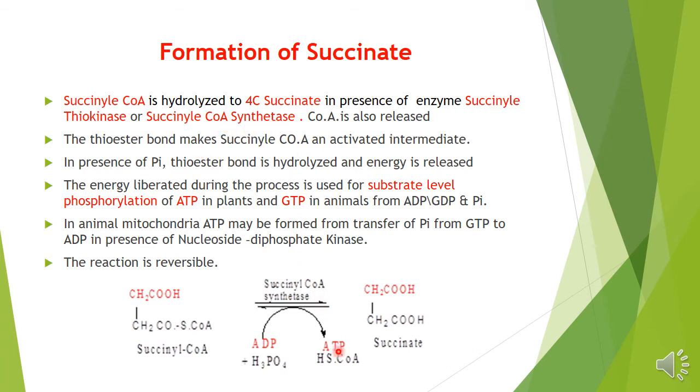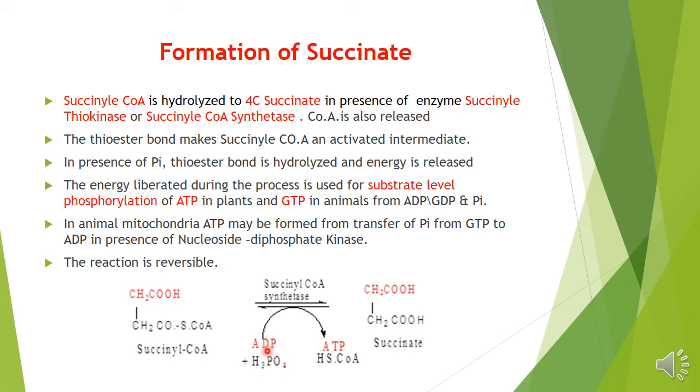And CoA is released back, and the thioester bond makes succinyl coenzyme A an activated intermediate. In presence of inorganic phosphate, the thioester bond is hydrolyzed, and energy is released, and that energy liberated during the process is used for substrate level